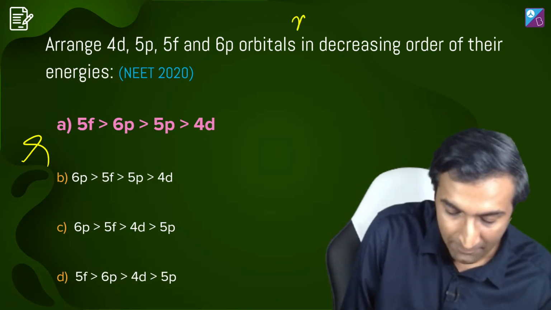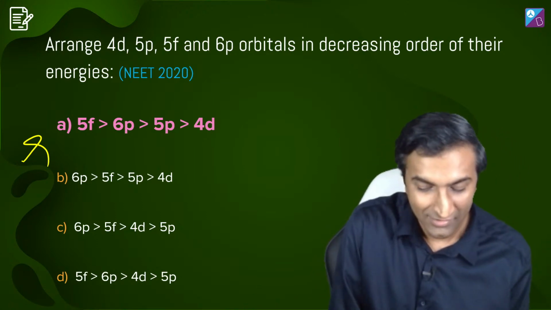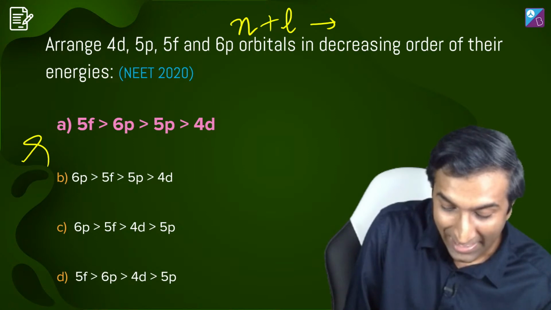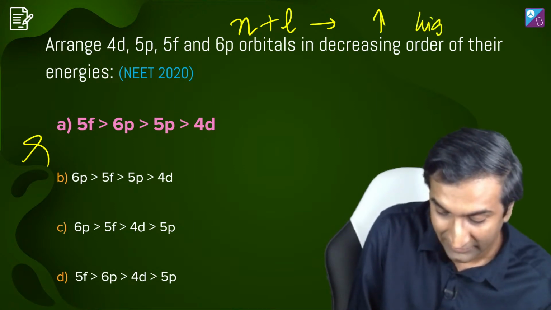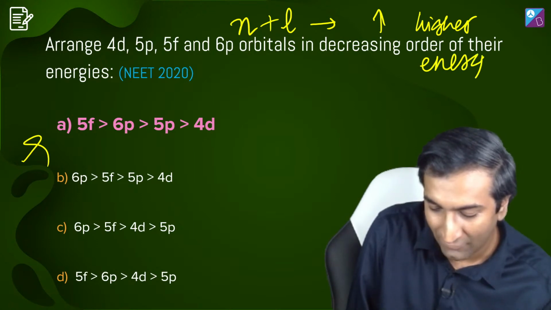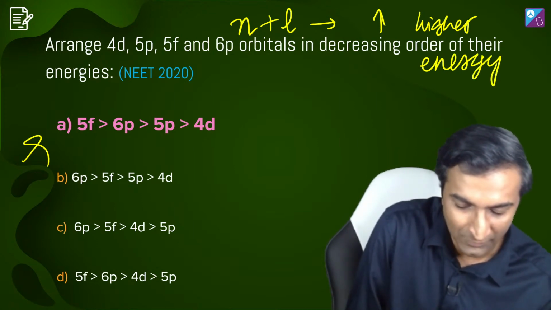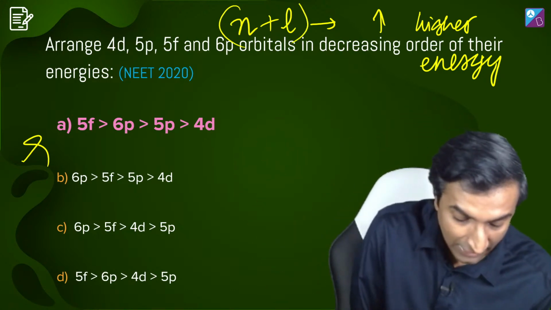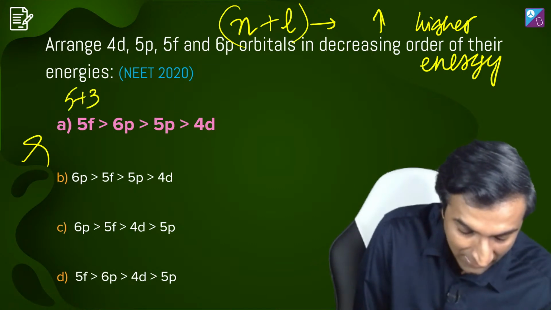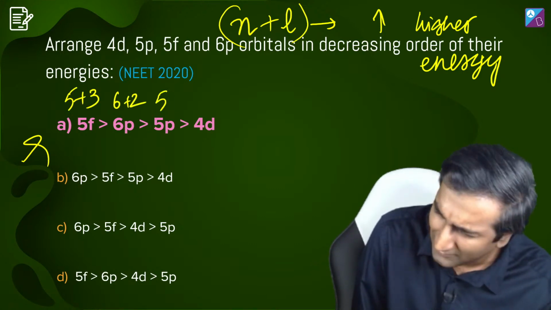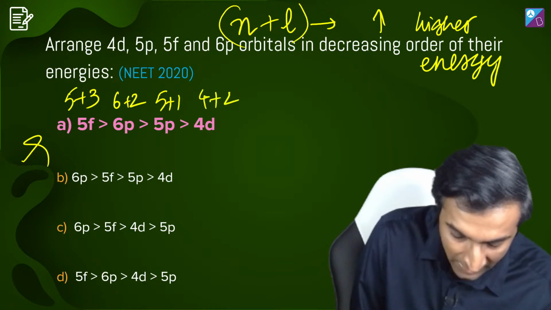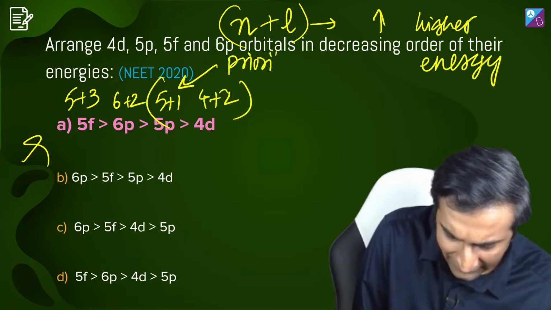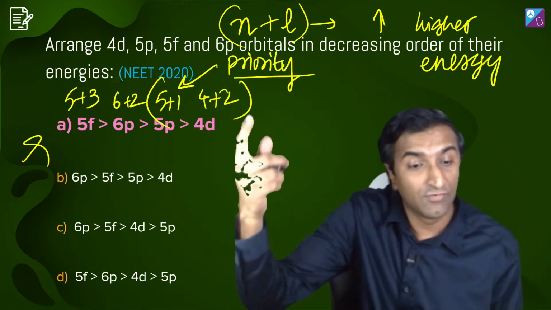Shalini, मैंने बोला कि n+l रूल में, जिसका n+l ज्यादा हुआ that will have a higher energy, ठीक है। अगर शालिनी, you didn't understand the diagram that I made, that is the Aufbau principle, ठीक है, but this is a better way of looking at it। n+l अगर जिसका वैल्यू ज्यादा है तो हायर एनर्जी होगी, और n+l किसका सबसे ज्यादा है? 5+3, इसका है 6+2, इसका है 5+1 और इसका है 4+2। ये दोनों सेम है, and in that case this one takes priority, because precedence में बोला था, क्योंकि n value is higher.